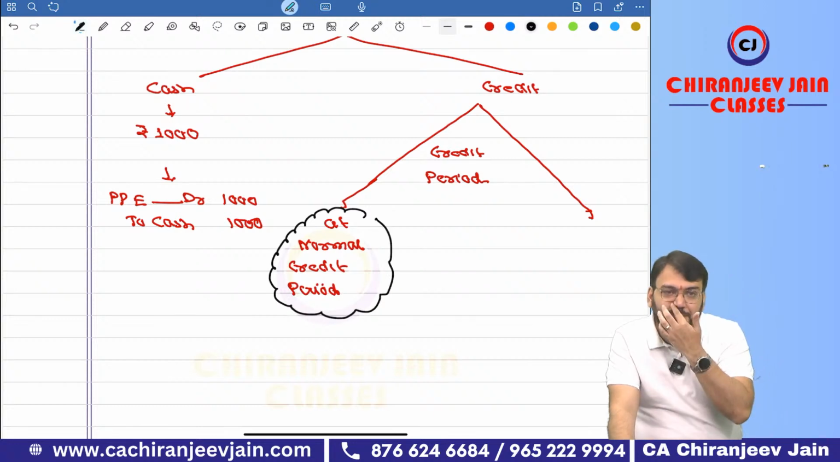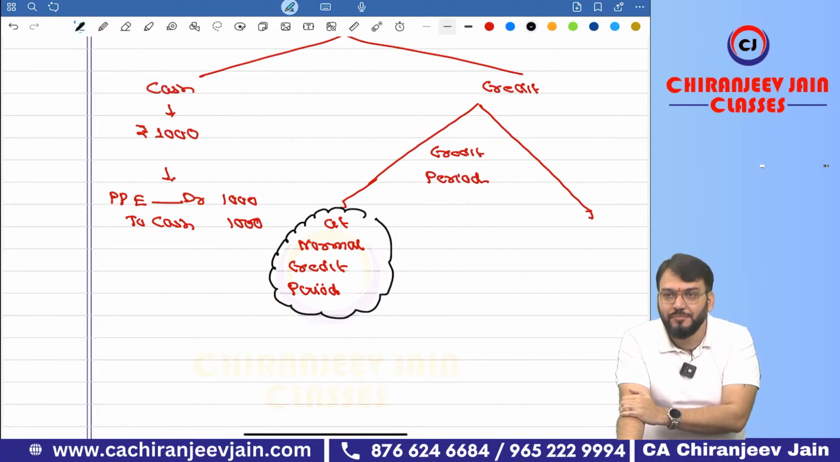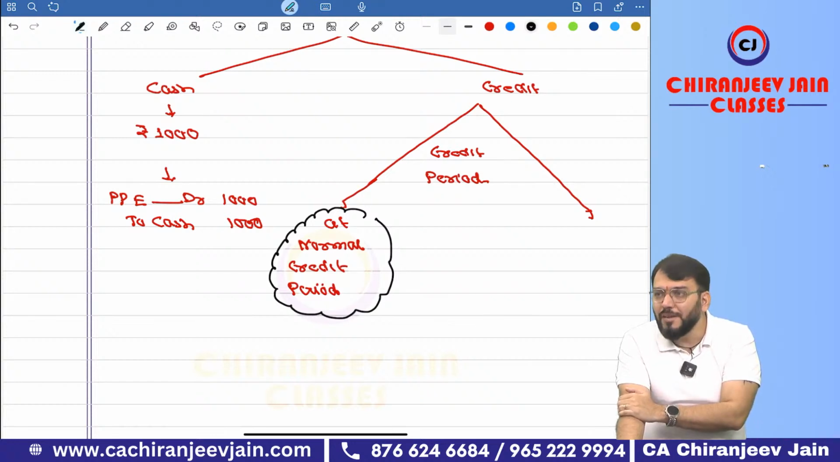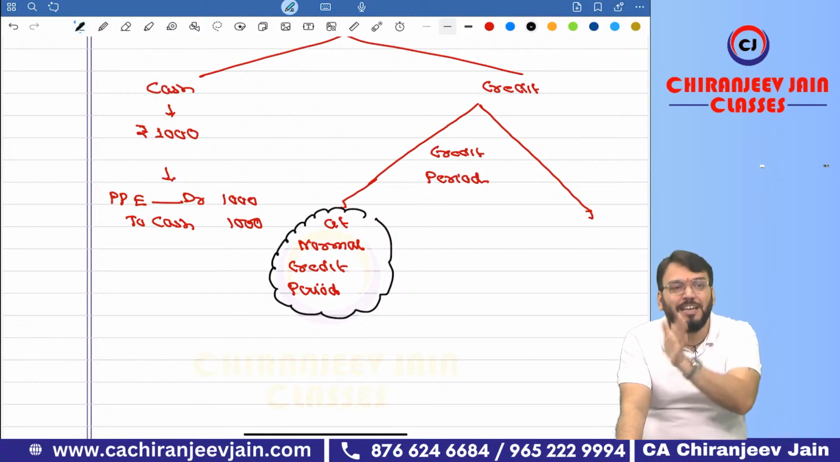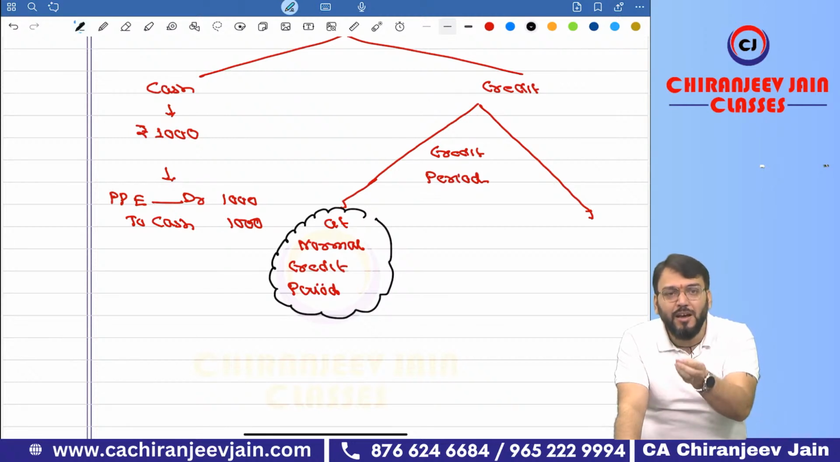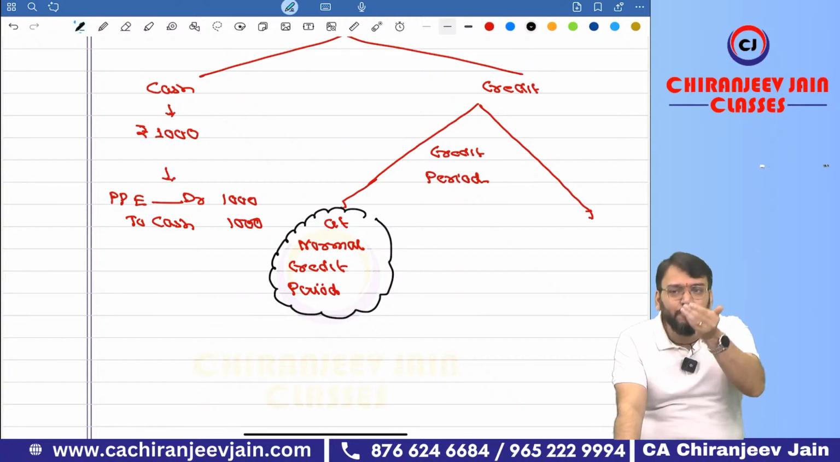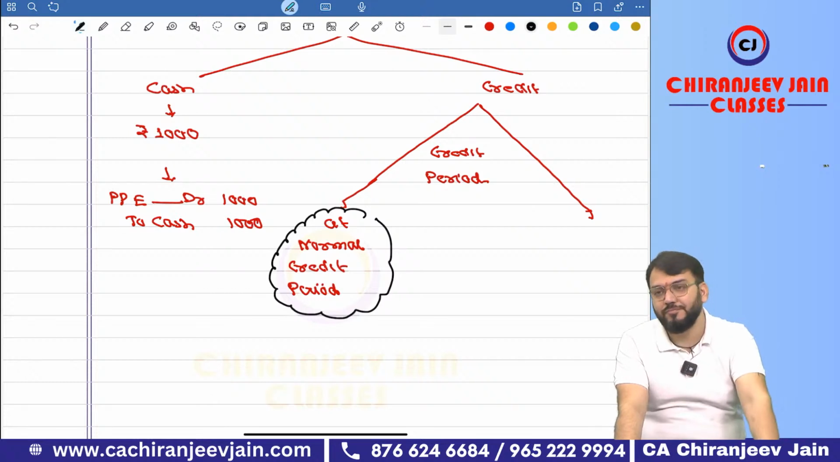Suppose you are a vendor doing cash sales at rupees 1000, and you are giving a normal credit period to some customers. Normal credit period of 30 days. Within 30 days, the customer can pay. Whenever you are giving a normal credit period of 30 days, will you sell at rupees 1000 or more than 1000?